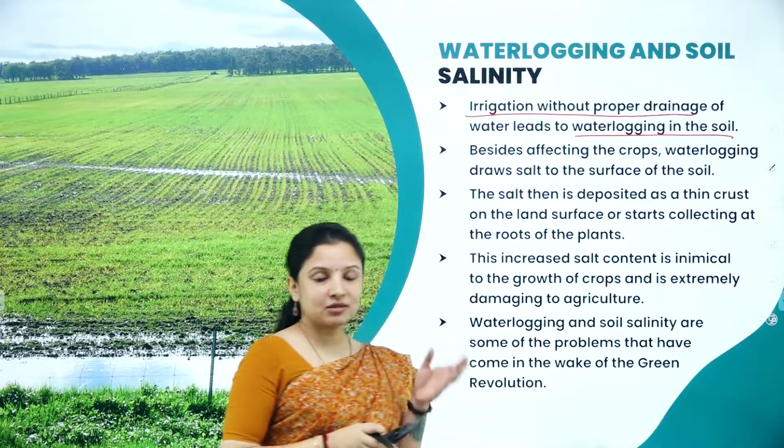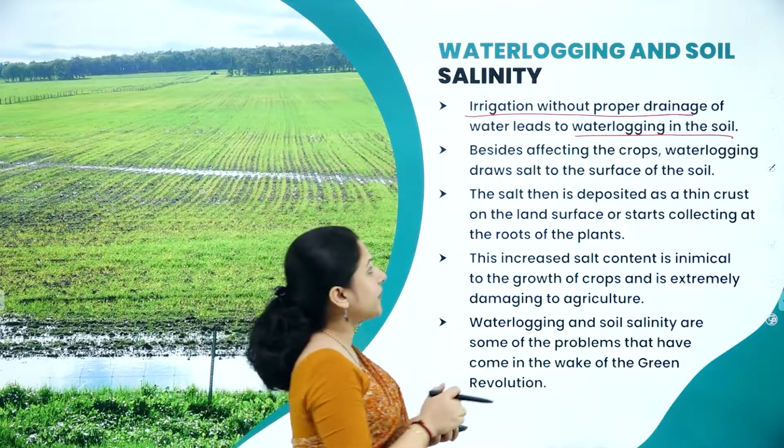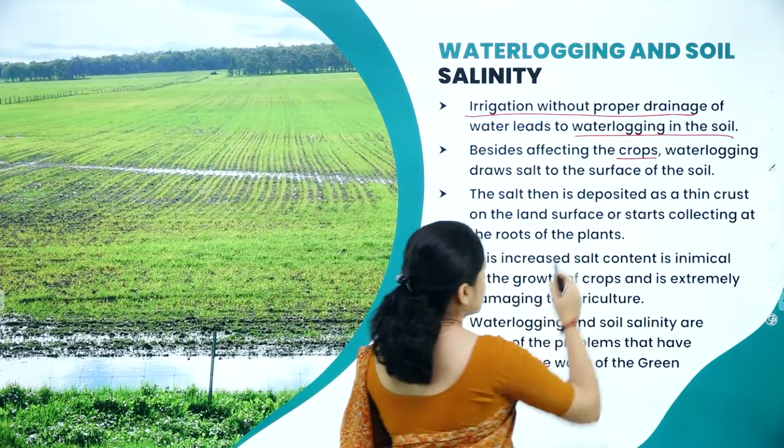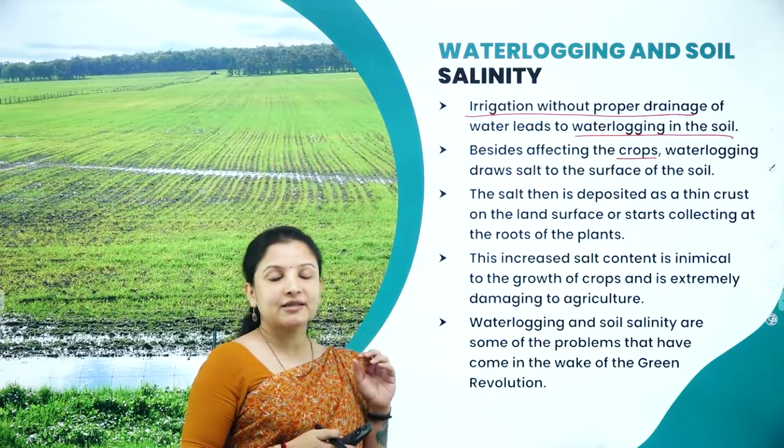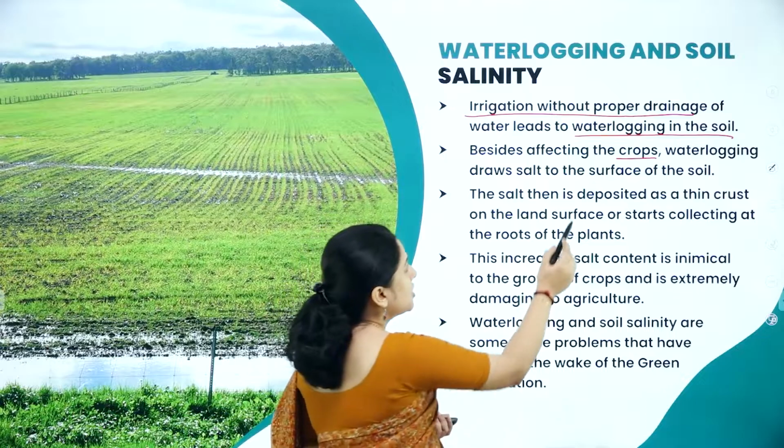And besides this, waterlogging mainly affects the crops, and not just that, waterlogging also removes the essential nutrients that are present in the surface of the soil.